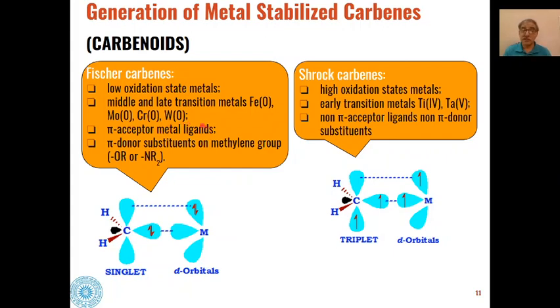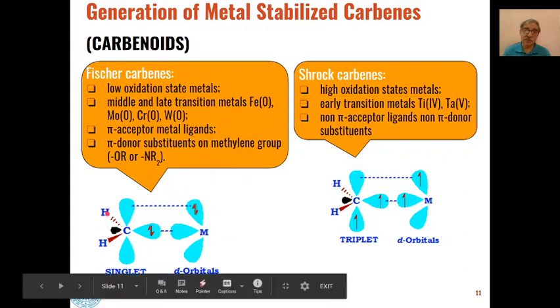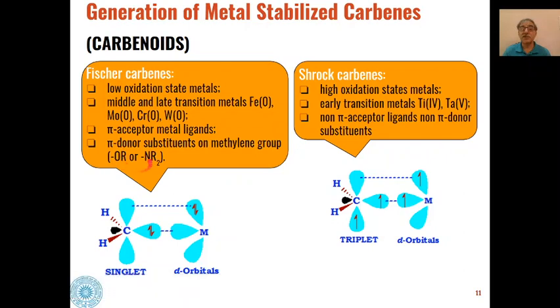Then they have pi acceptor metal ligands and pi donor substituents on the methylene group. So if these methylene hydrogens are replaced by alkoxy or N,N-disubstituted amino groups, then they will become pi donor substituents.